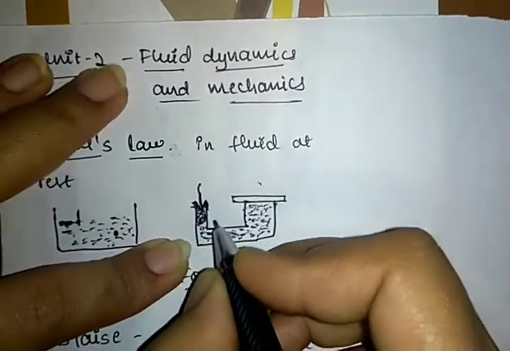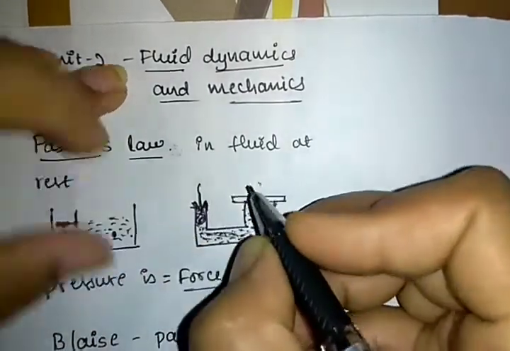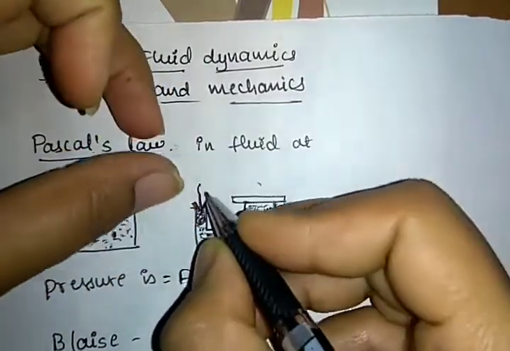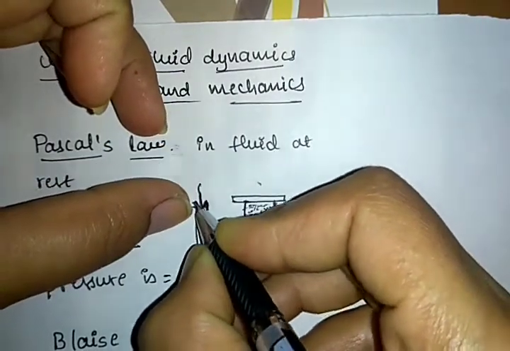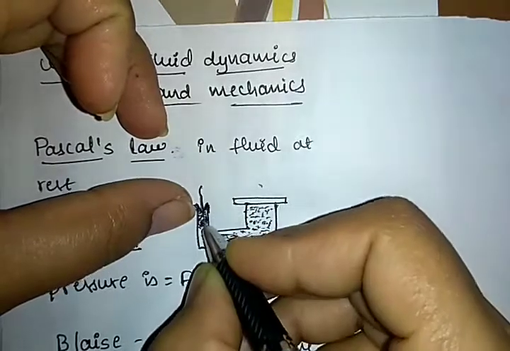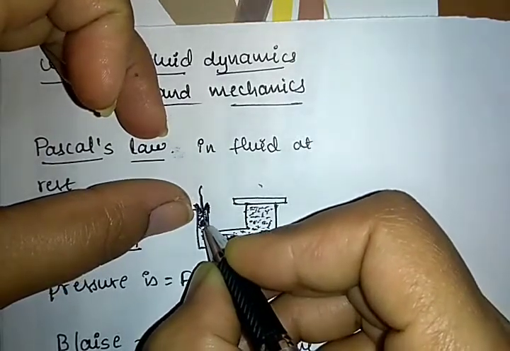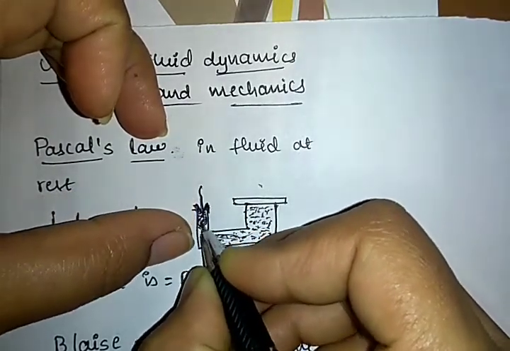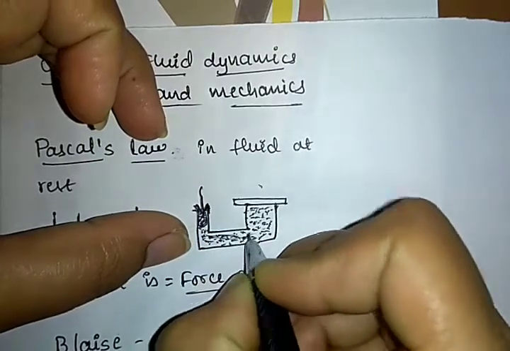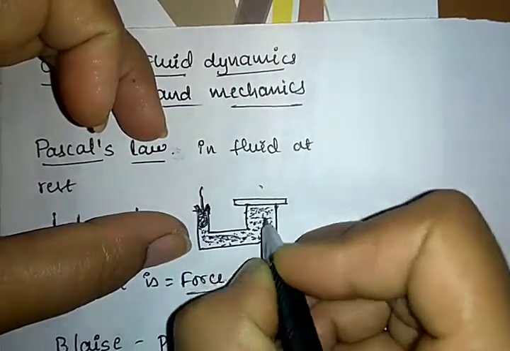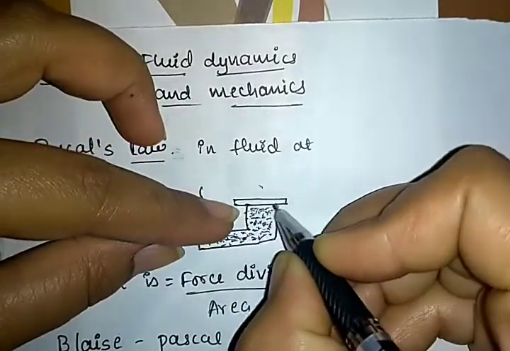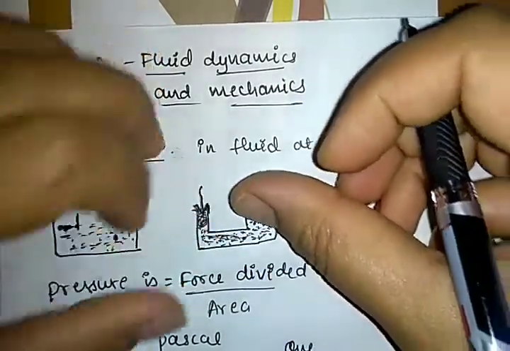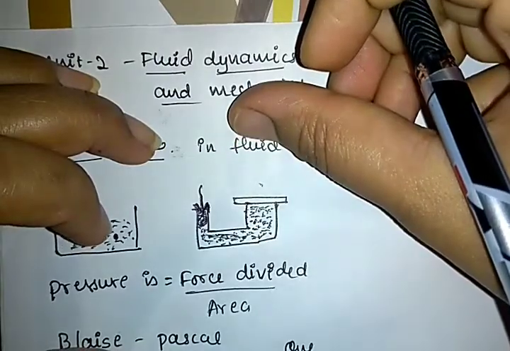So in the hydraulic lift, if we apply the external pressure in this portion, the particles of the fluid transmit the pressure to all the particles of the fluid, so that the piston here is pushed up.